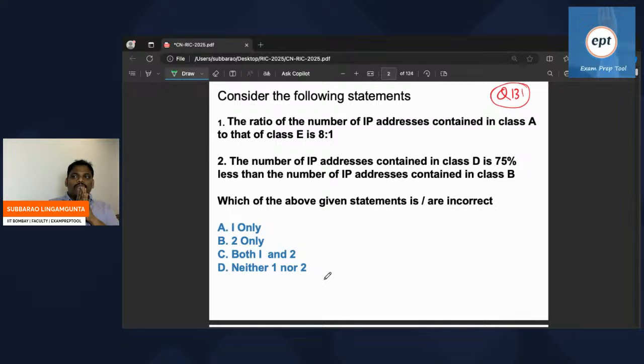The ratio of the number of IP addresses contained in class A to that of class E is 8:1. The number of IP addresses contained in class D is 75% less than the number of IP addresses contained in class B.